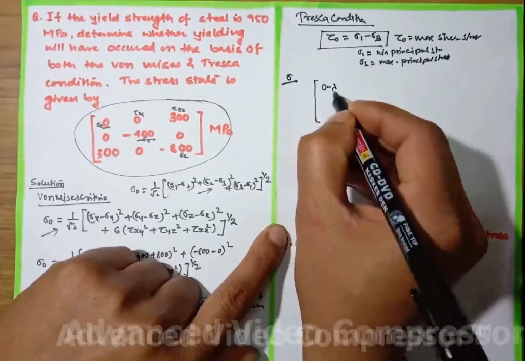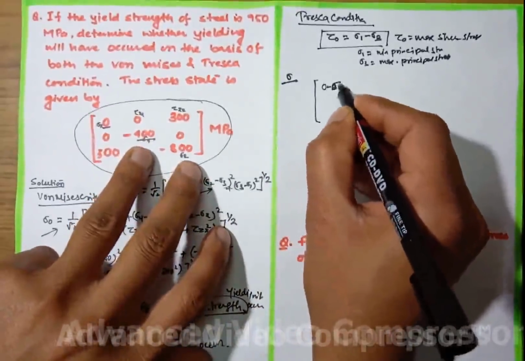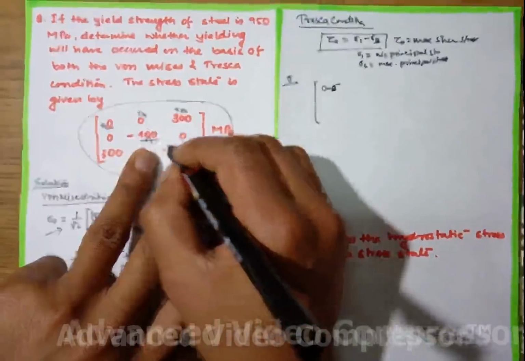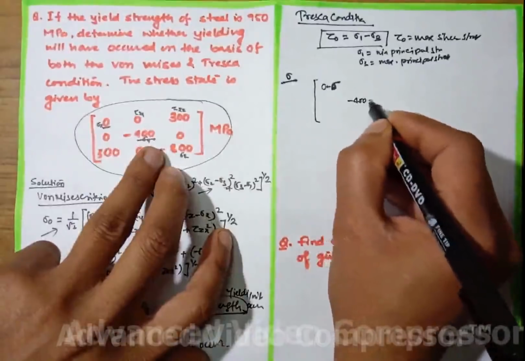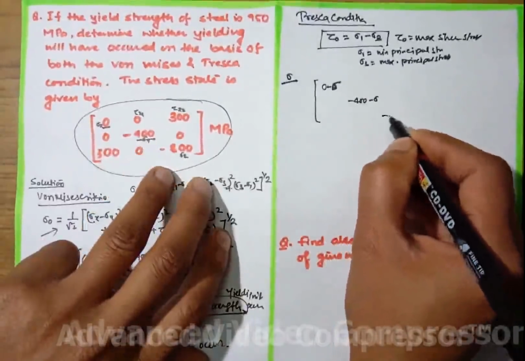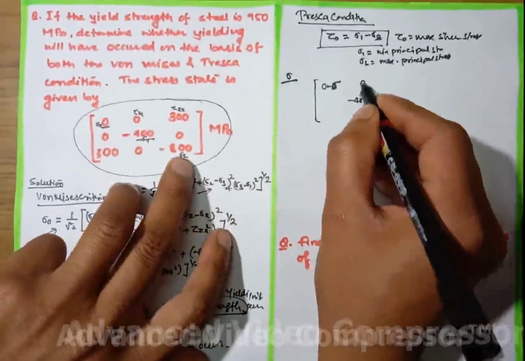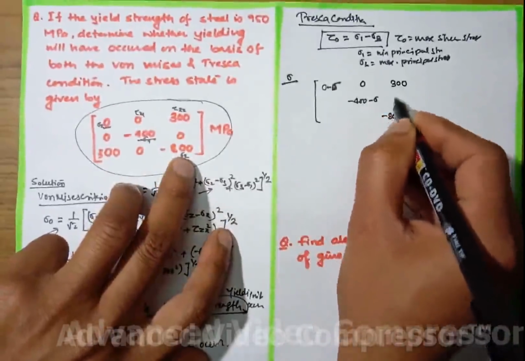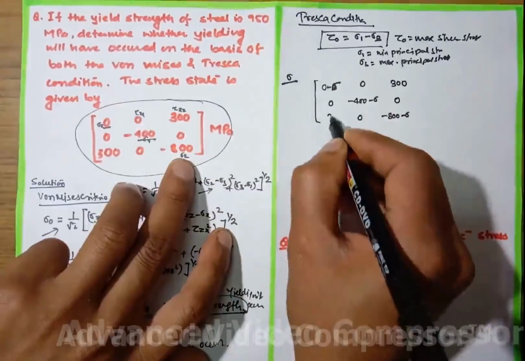We subtract sigma from all the normal stresses, that is minus 400 minus sigma, minus 800 minus sigma, and the rest will be the same: 0, 300, 0, 0, 0, 300.